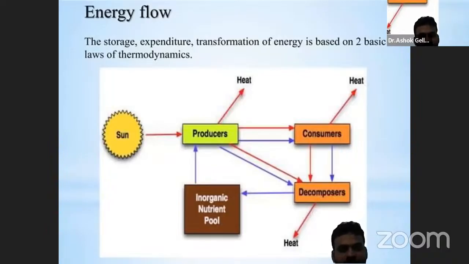The first law of thermodynamics, also known as the law of conservation of energy. This states that energy cannot be created or destroyed, but it can be changed from one form to another form.